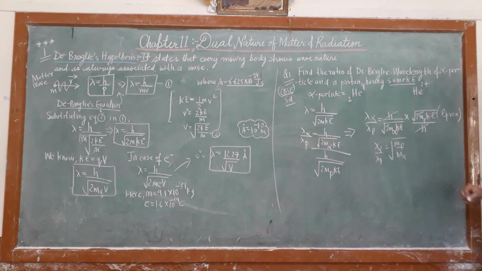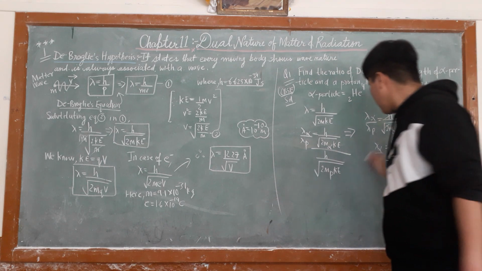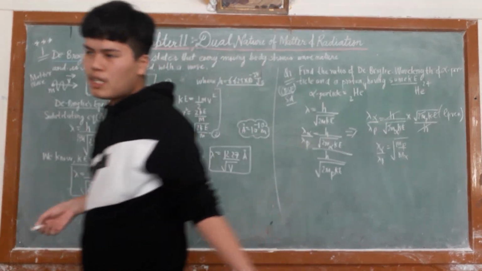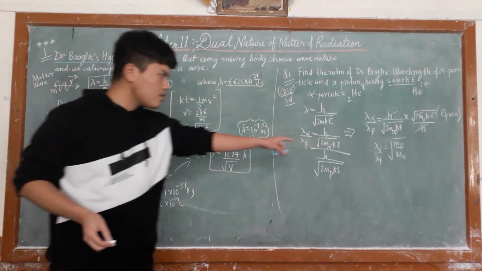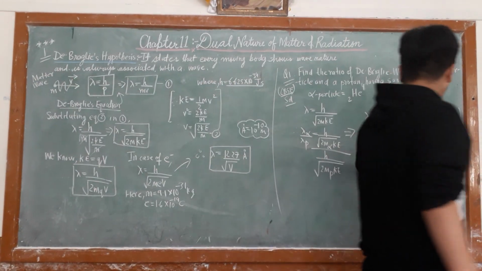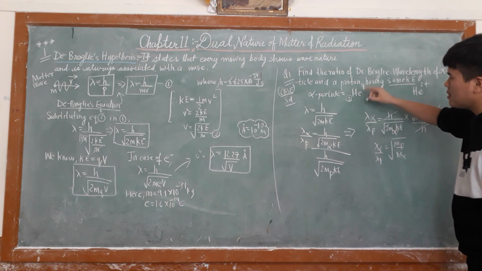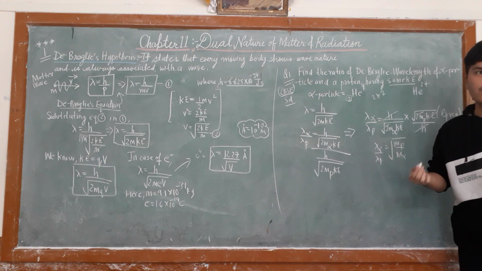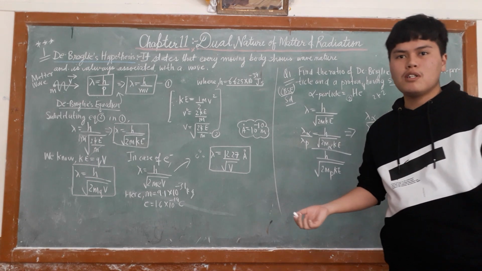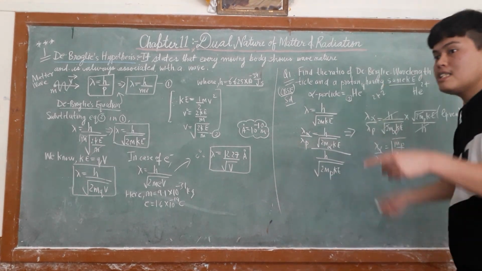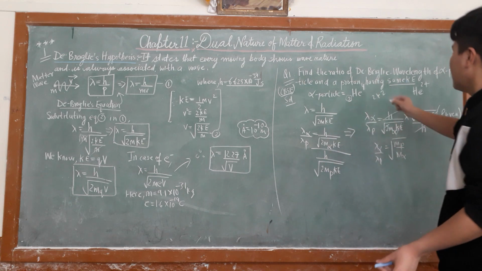This is the answer. Now the mass of the alpha particle in terms of the mass of proton: the alpha particle has two protons and two neutrons, and we know that the mass of proton and neutron are almost similar.